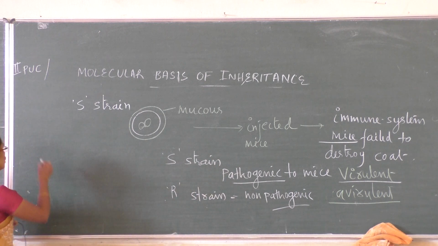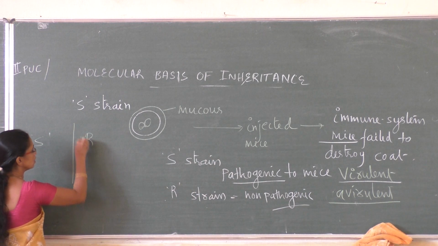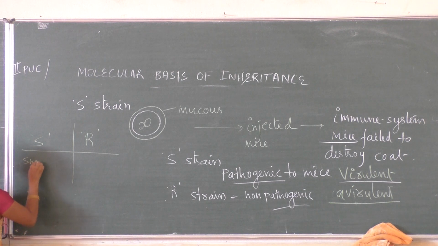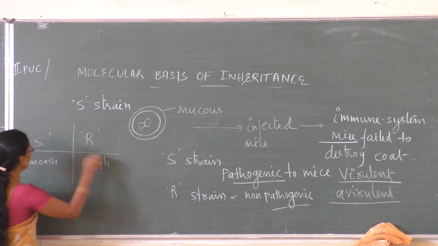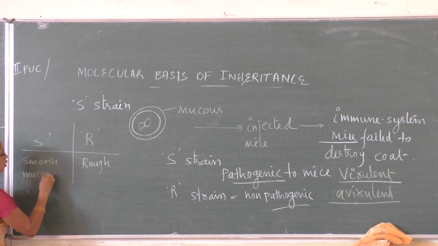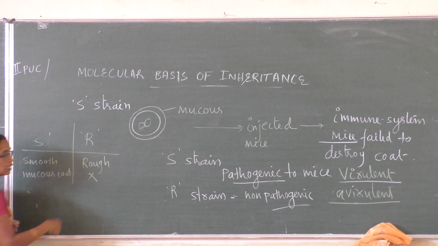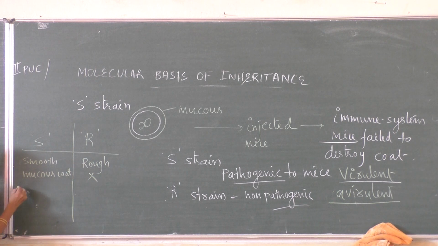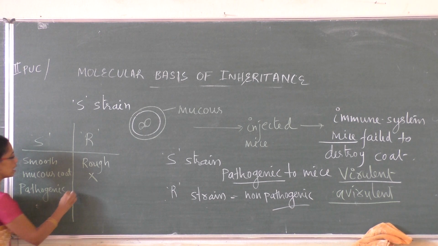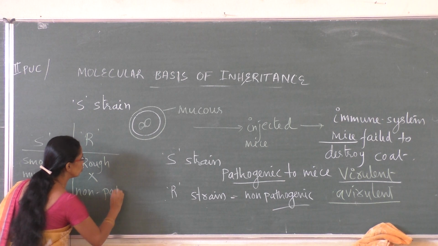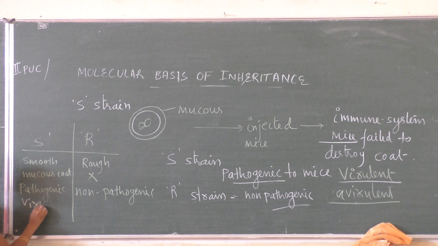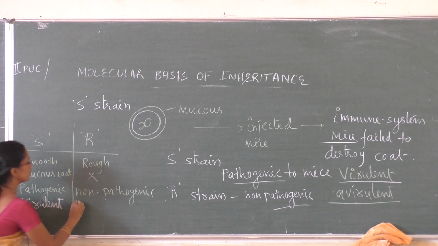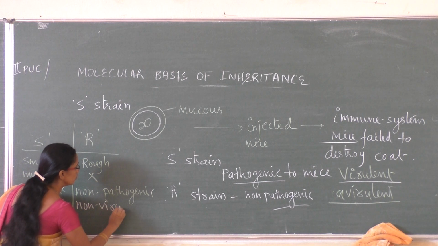The bacteria occurs in two strains, S strain and R strain. What is S strain? Produces smooth colonies. What is R strain? Produces rough colonies. S strain has a mucus coat, whereas here there is no mucus coat. S strain are pathogenic, whereas R strain are non-pathogenic. Another word for the same: S strain are virulent and R strain are non-virulent.